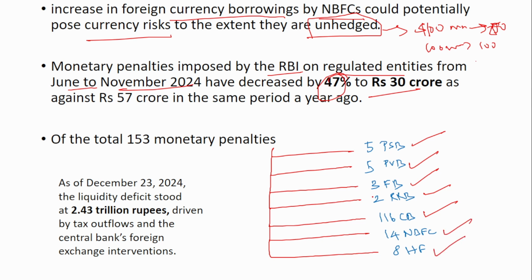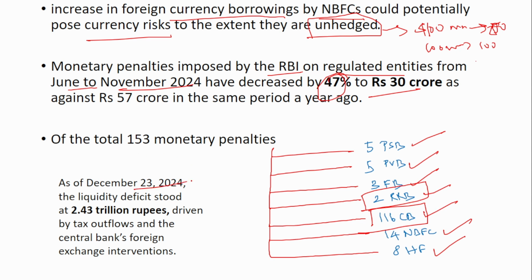The thing you have to remember here is that the maximum monetary penalty has been imposed on the cooperative banks, and the least on the regional rural banks. You don't have to remember all the numbers, just remember that the maximum penalty has been imposed on the cooperative banks and the least penalty on the regional rural banks.